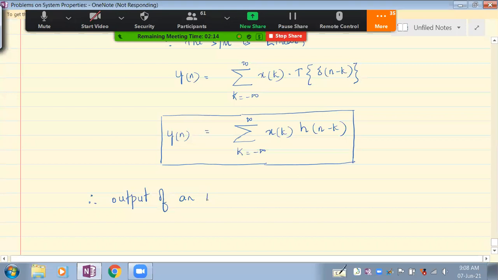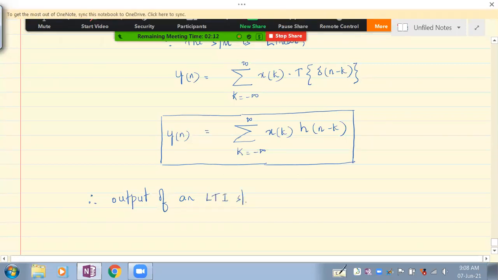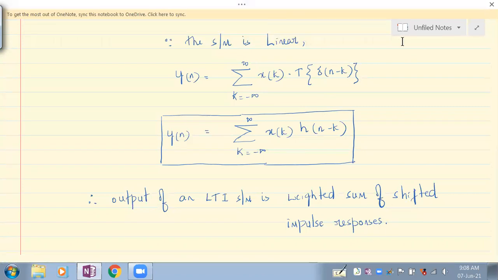Therefore, the output of an LTI system is what? A weighted sum of shifted impulse responses. Earlier it was a weighted sum of shifted impulses. Now it is a weighted sum of impulse responses. Is that okay with you, everybody?